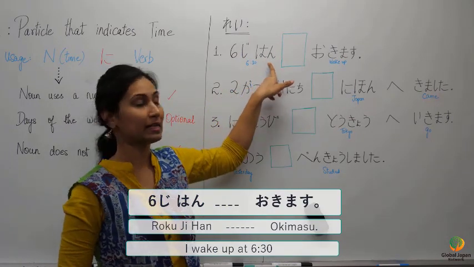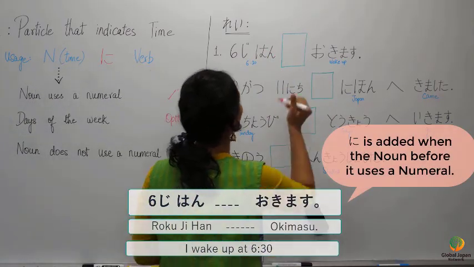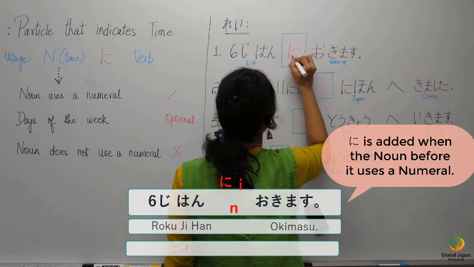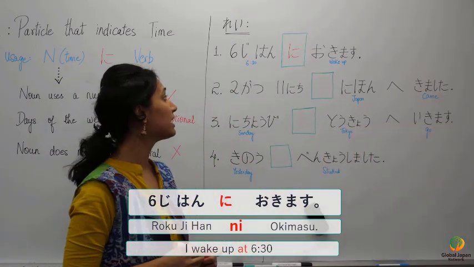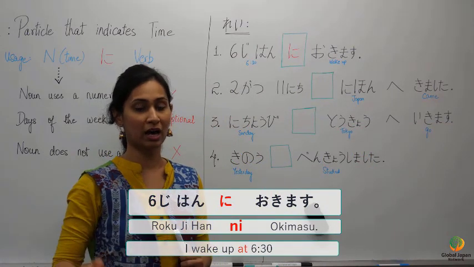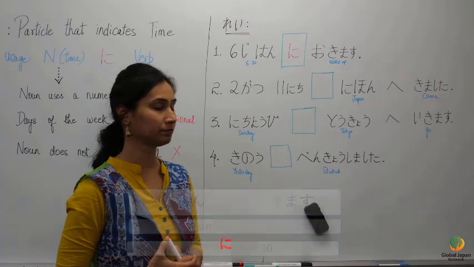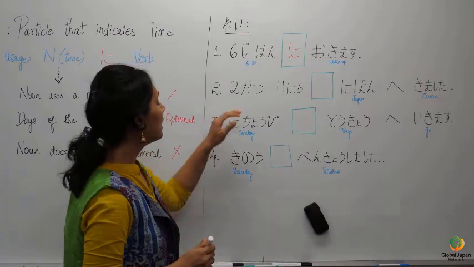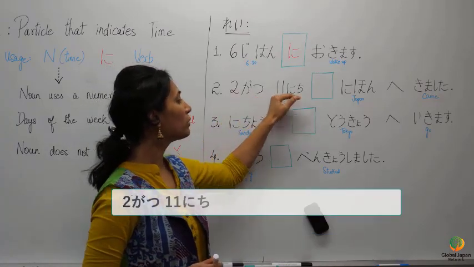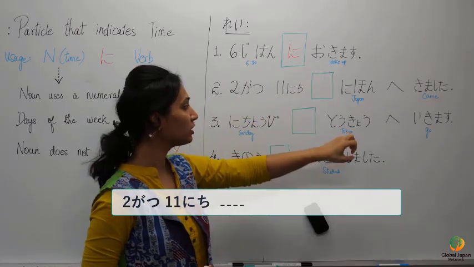This time is in terms of numbers. Hence, it should be followed by the particle ni. The sentence would read as Rokuji han ni okimasu. Rokuji han ni okimasu. I wake up at 6:30. 2番 2月11日. Should it be followed by the particle ni or not is the question.